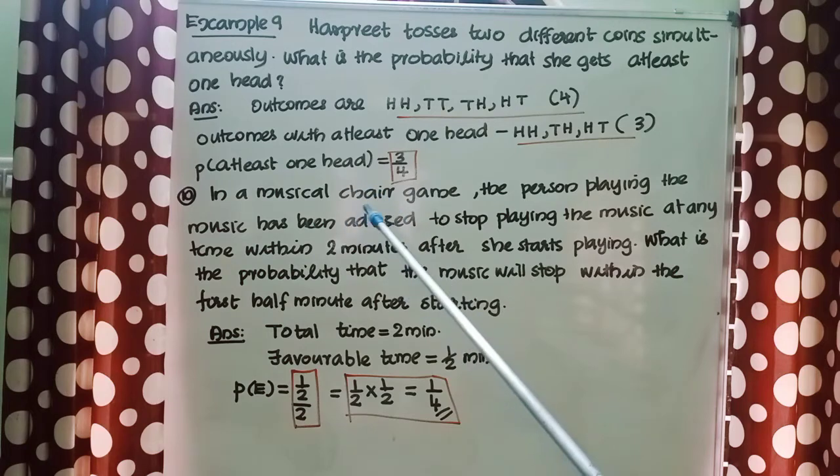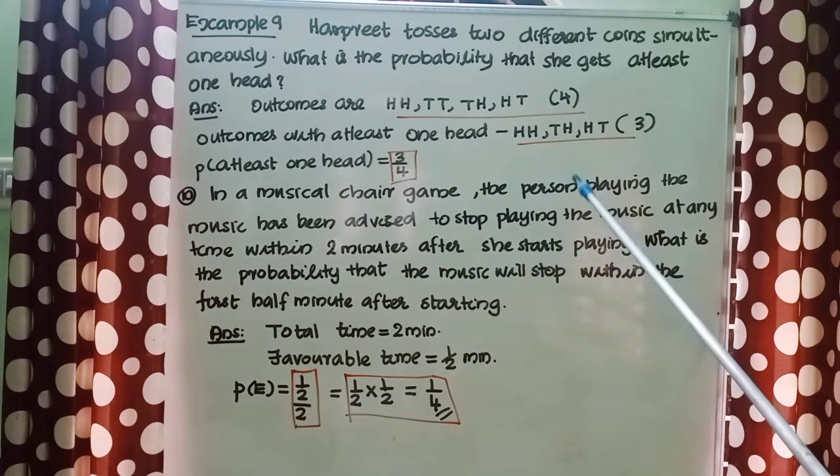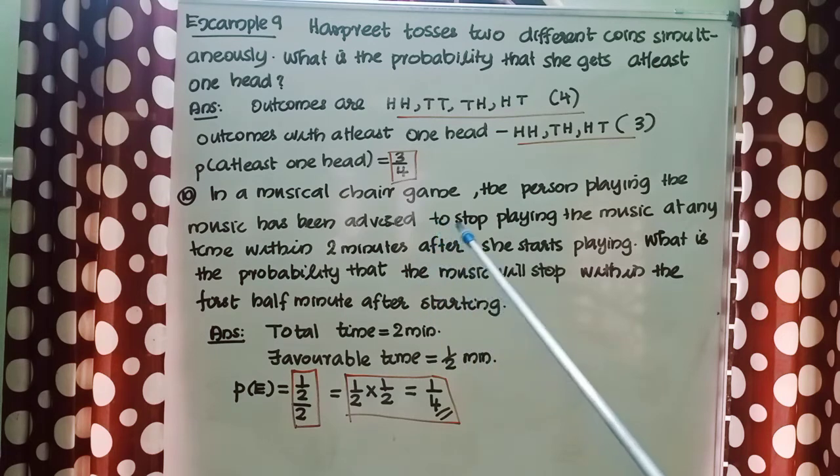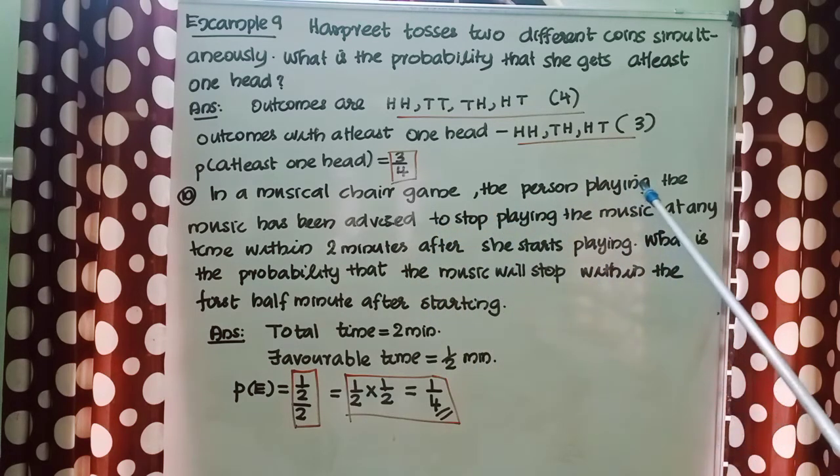Next question. In a musical chair game, the person playing the music has been advised to stop playing the music at any time within 2 minutes after she starts playing. What is the probability that the music will stop within the first half minute after starting?